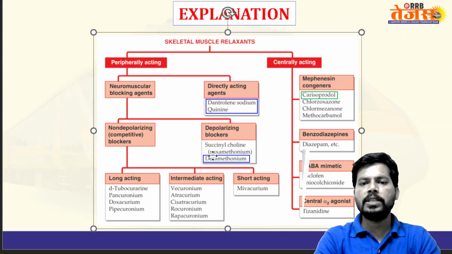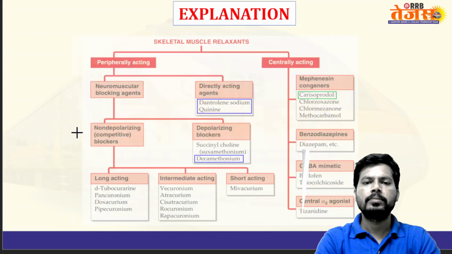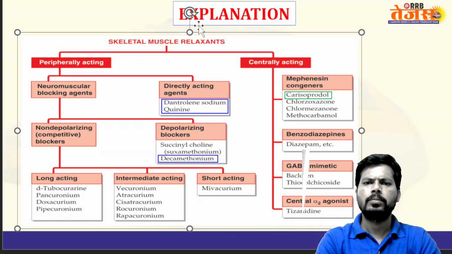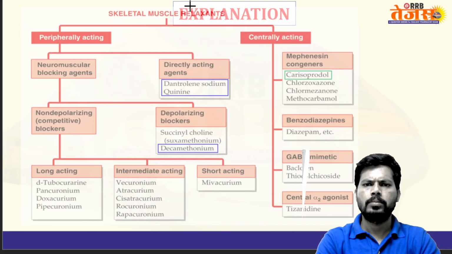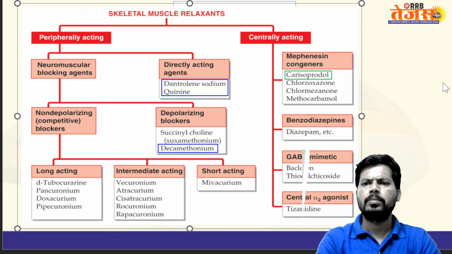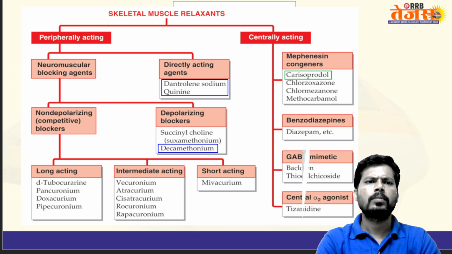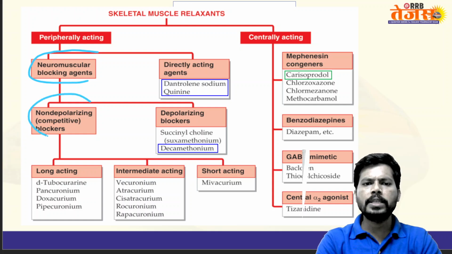Let's see the classification for more clarity. Peripherally acting neuromuscular blocking agents include non-depolarizing or competitive neuromuscular blockers.